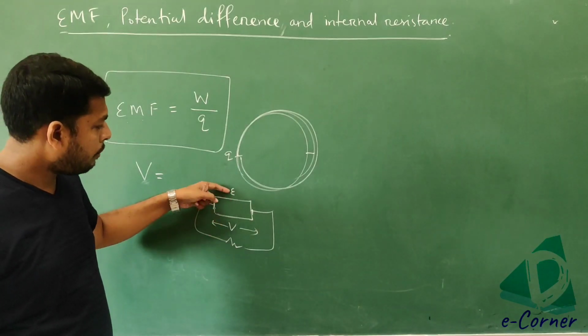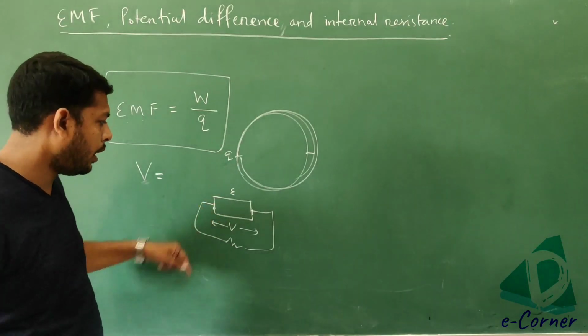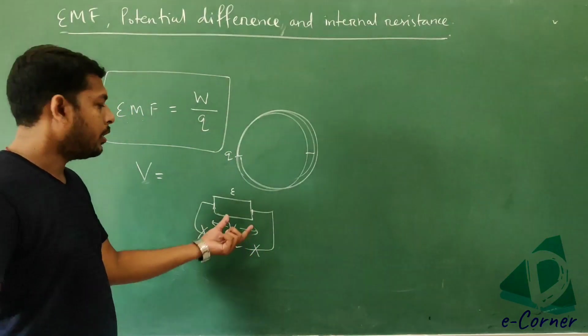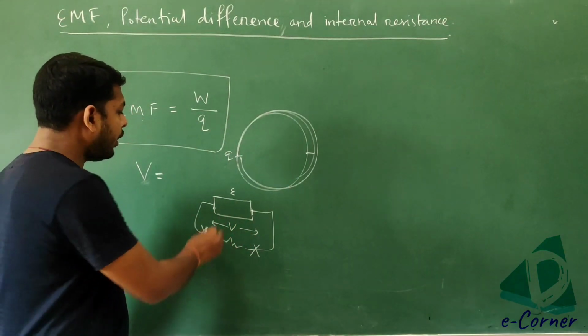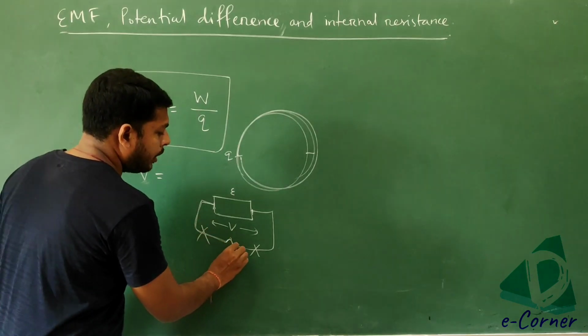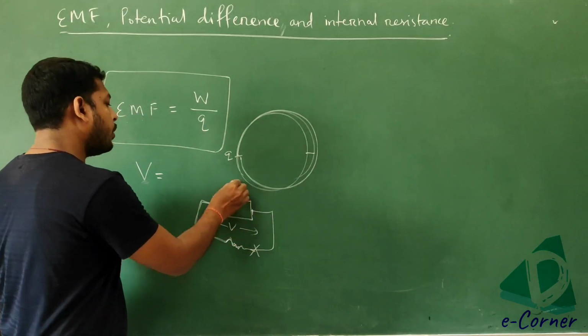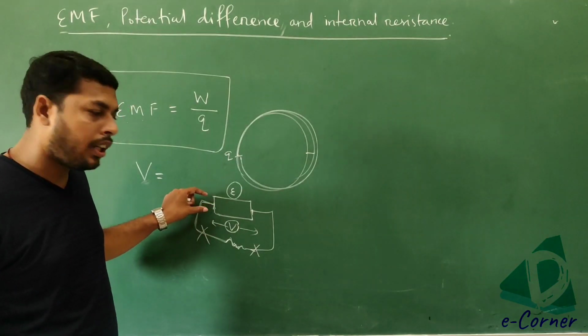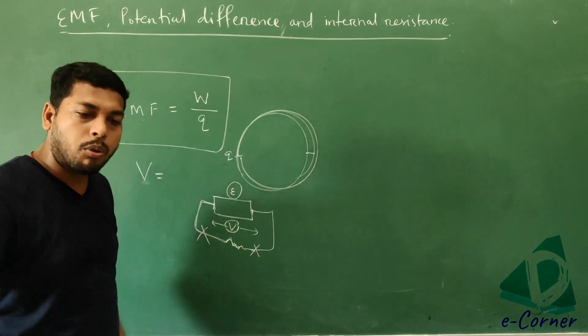Got it? So EMF is equal to potential difference when no component is connected across this battery. Whenever it is connected, then the EMF and the potential difference across this battery or cell will be different. Okay? Why?